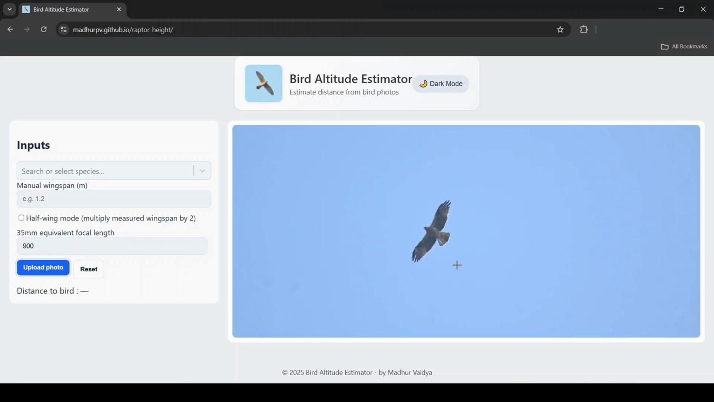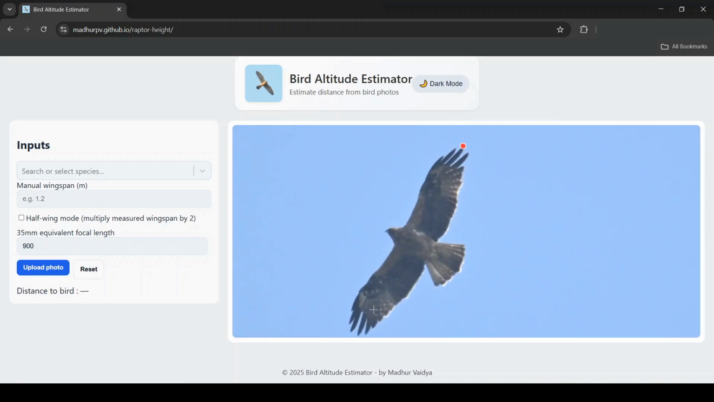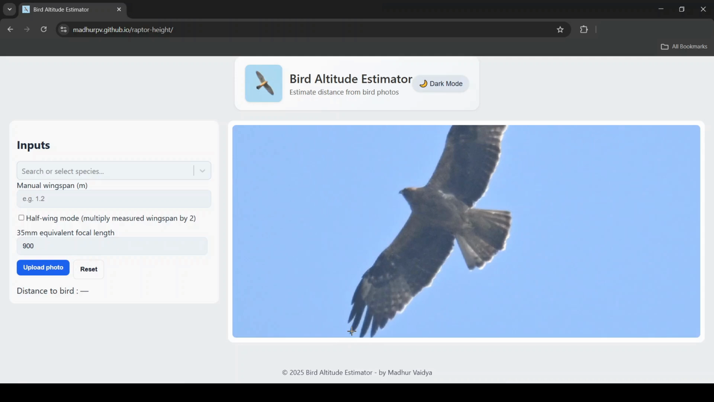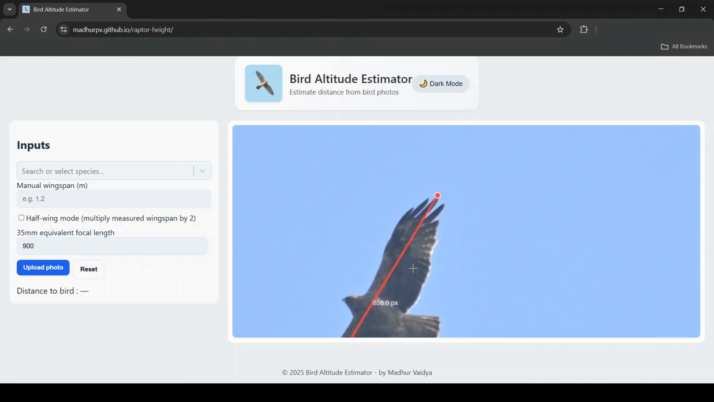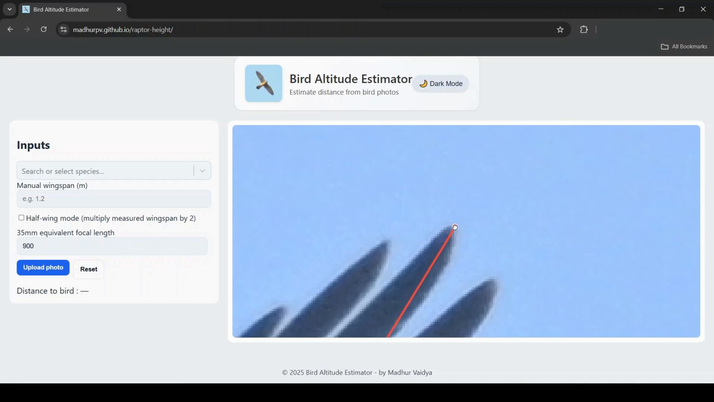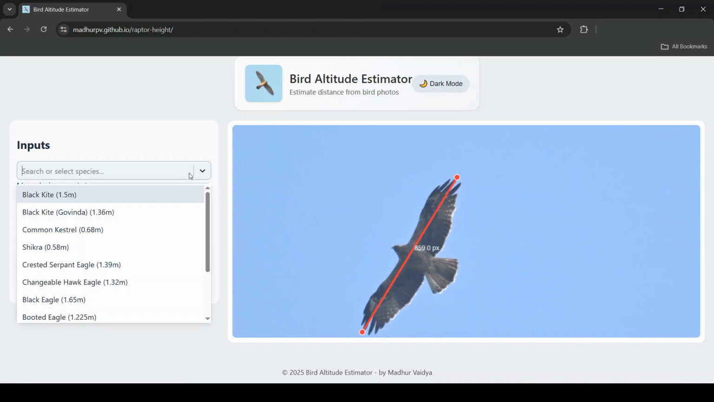Next, we select the wingspan on the photo. Now, let us select our bird species. We can click here to see the list of all bird species or just start typing the name.